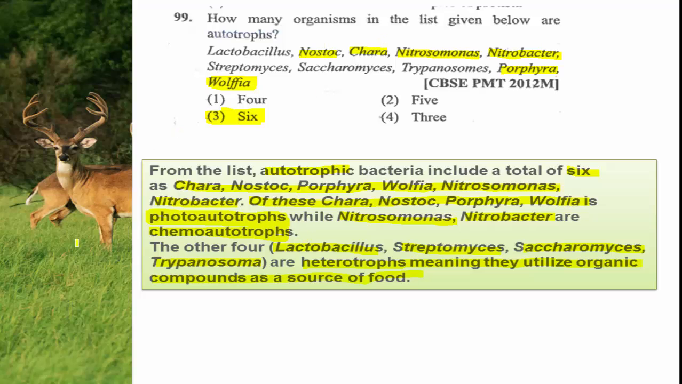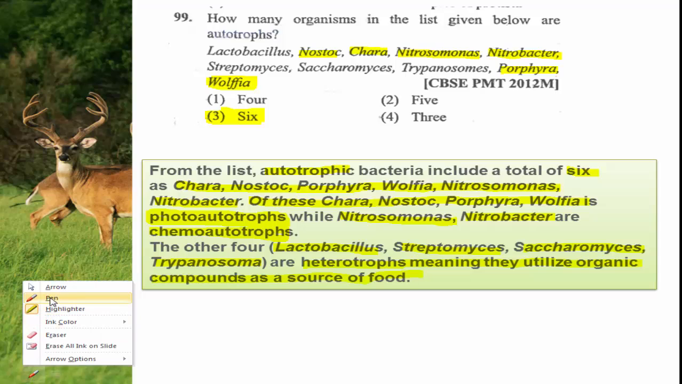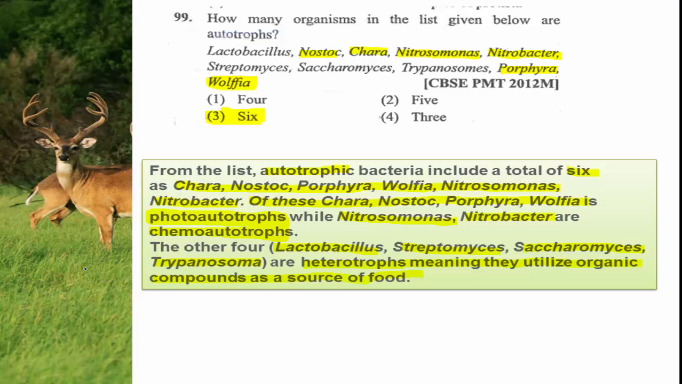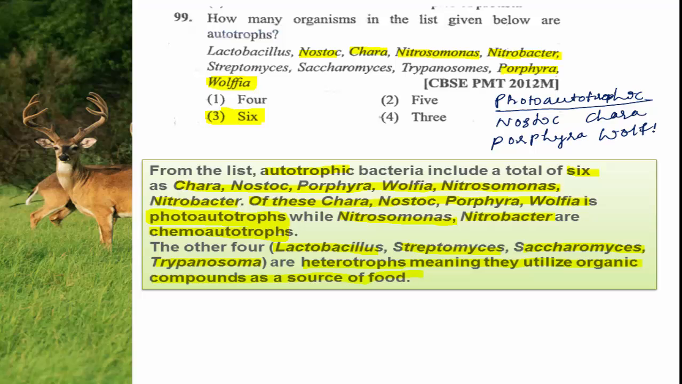Nostoc, Chara, Porphyra and Wolffia, these are photoautotrophic. How many of them are photoautotrophic? So let me write here. Photoautotrophic examples in the given question are: Nostoc is photoautotrophic, Chara is photoautotrophic, Porphyra is photoautotrophic and Wolffia is also photoautotrophic. Then, which ones are chemoautotrophic?